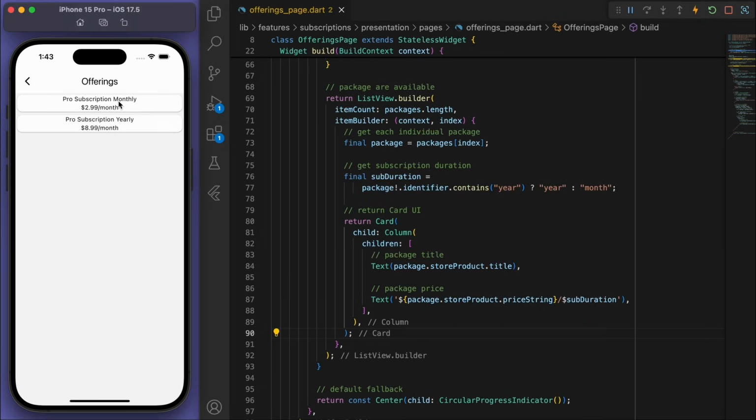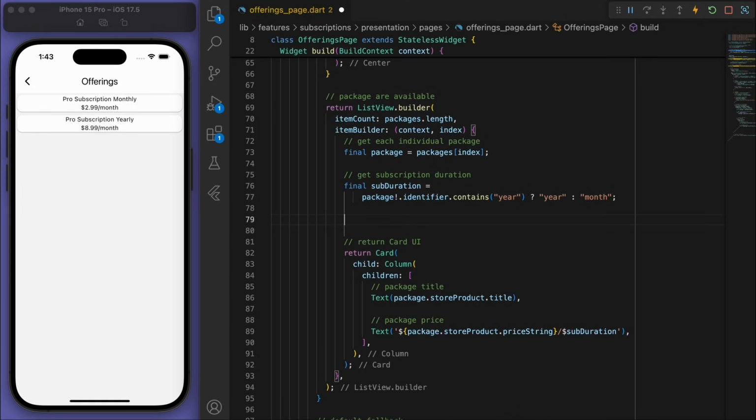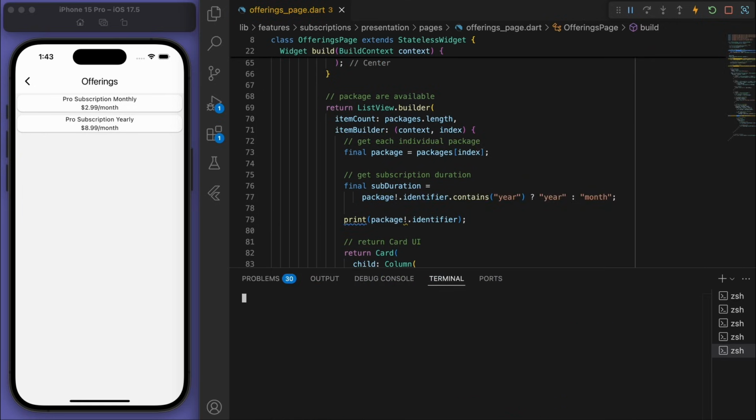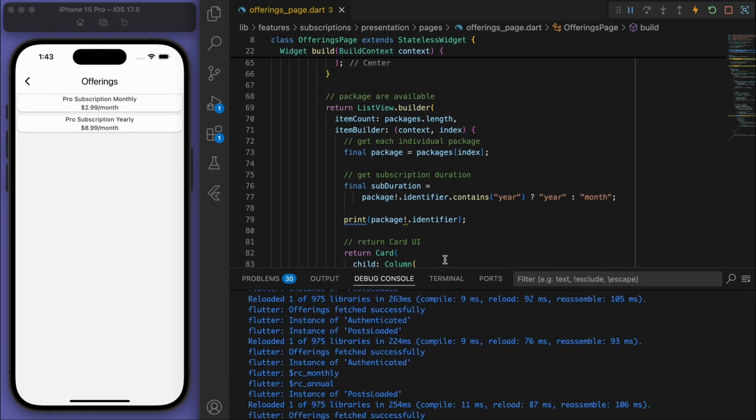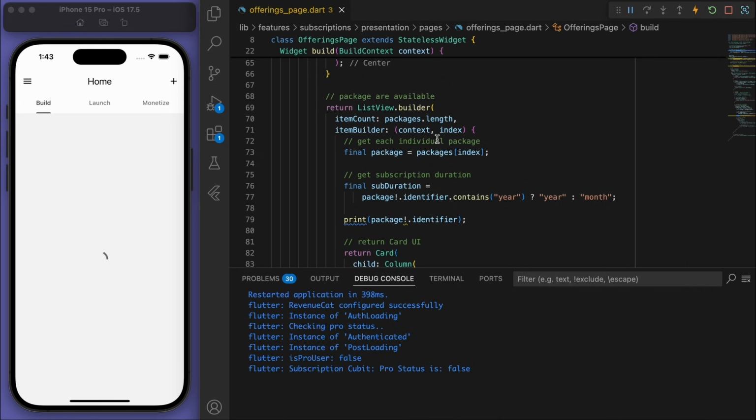So everything's working fine, except for the fact that for the month, it's month, but for the yearly, it's also showing month. So that means something is going wrong with this package identifier. Now, this is where it's helpful to just kind of debug to see what the problem is. I'm actually just going to print this identifier and let's see what it's actually saying. So if I refresh this